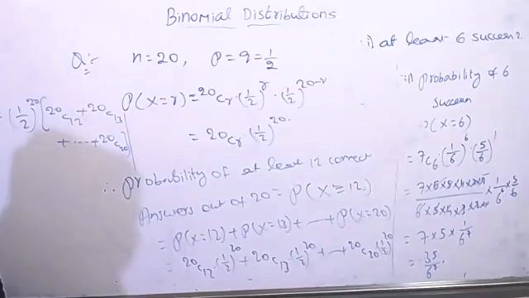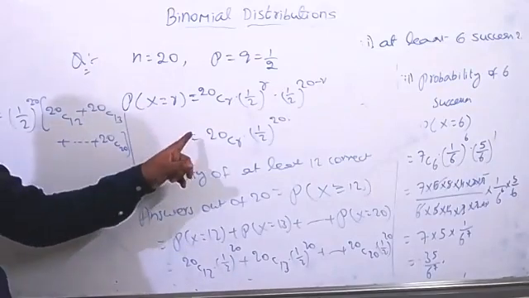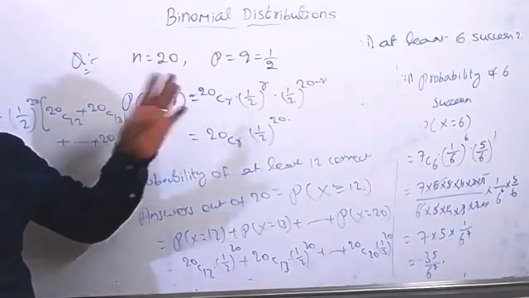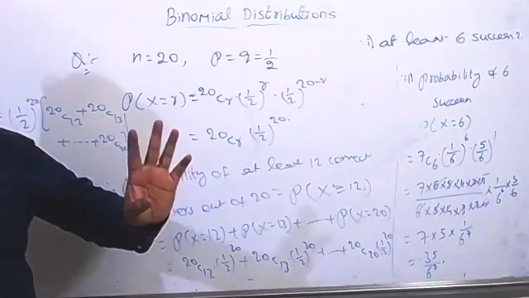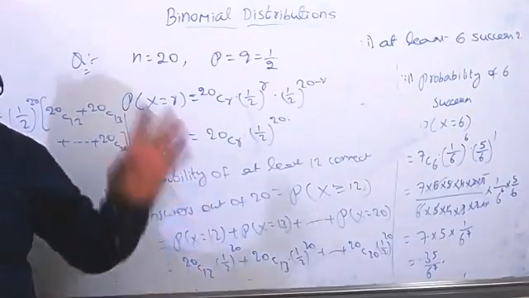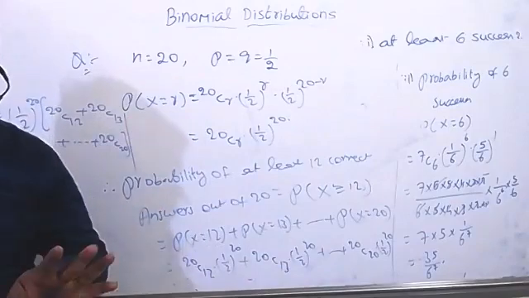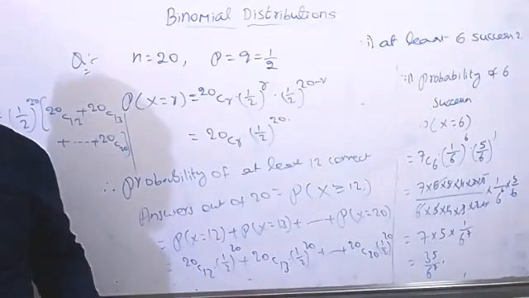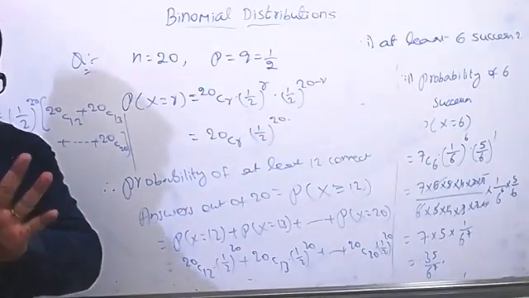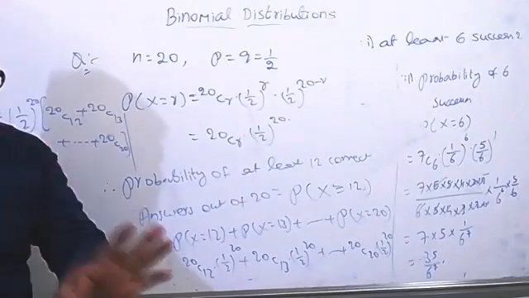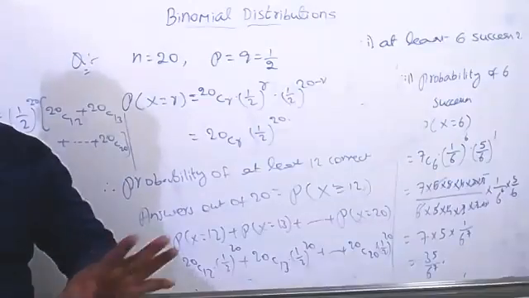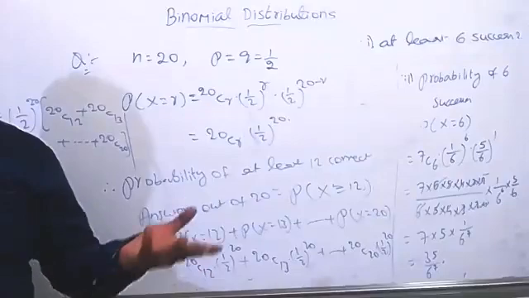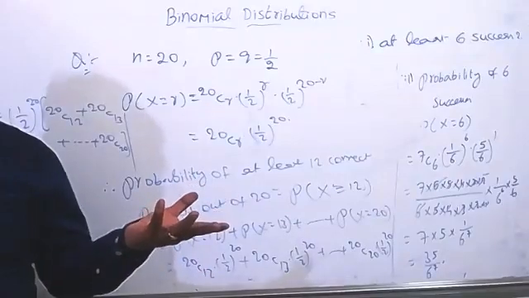But from a competitive point of view, you should remember that if you toss a coin 6 times or 10 times, don't get any confusion. In the same way, if we throw a dice 5 times or 6 times, don't get any confusion. Compulsorily, we need to apply the binomial distributions. Understood? Especially from the competitive exam point of view. From the board point of view, nothing is there, because they already reduced the portion. Just a little bit is there, it's enough.